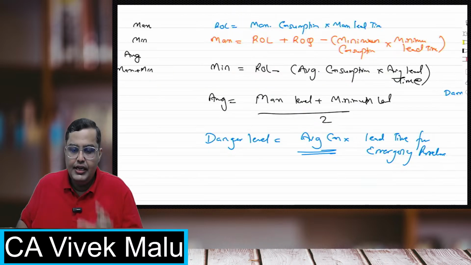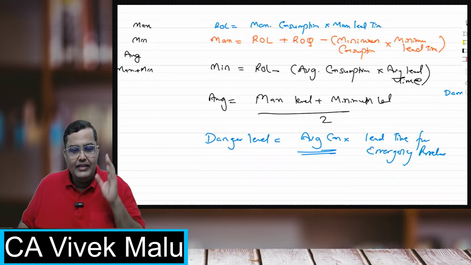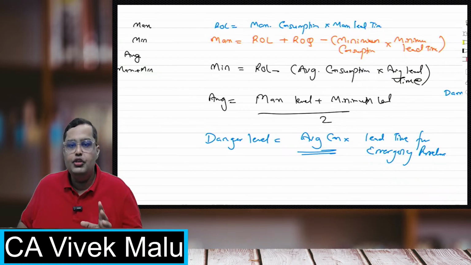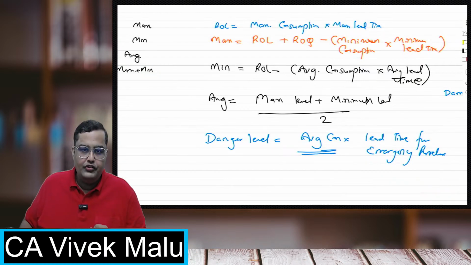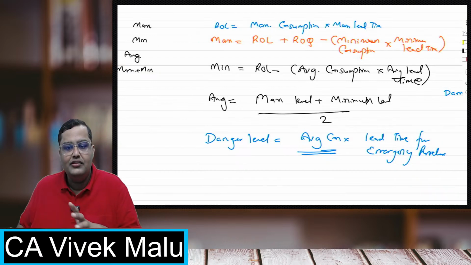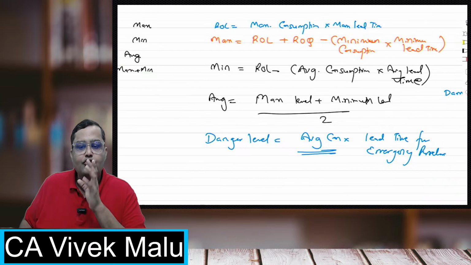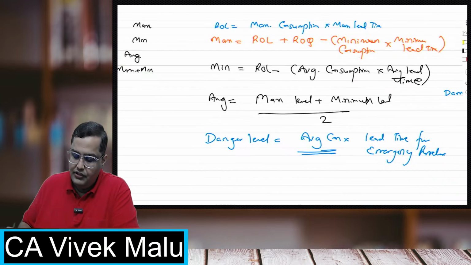I'm intentionally going slow in this chapter because I know this is the score area. This is where students will score marks. Not every student will be able to secure marks in standard costing, and not everybody will be able to secure marks in maybe marginal costing or budget. But everybody has to secure marks in this chapter. That is why we are going slow.